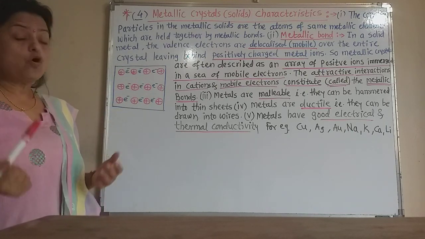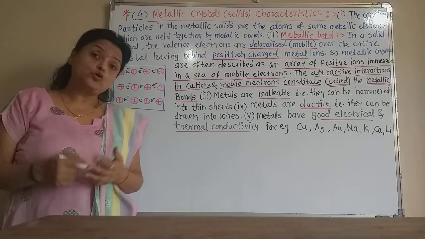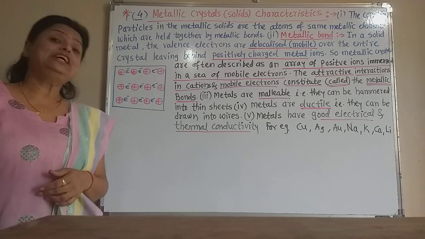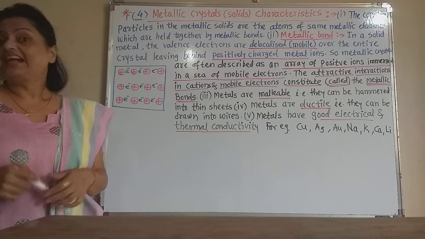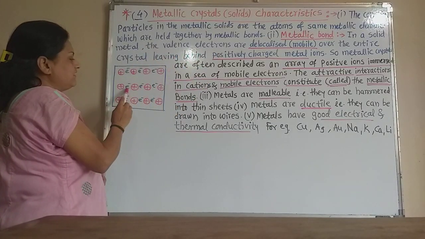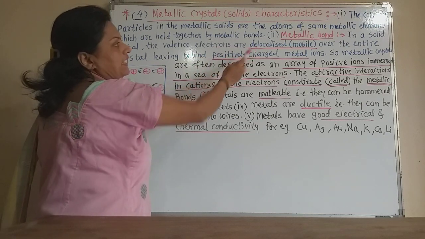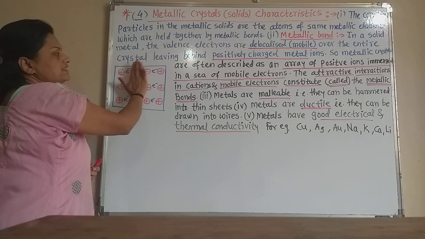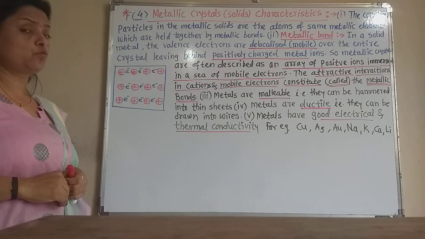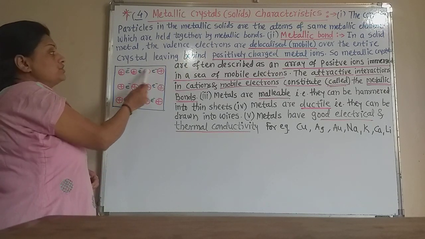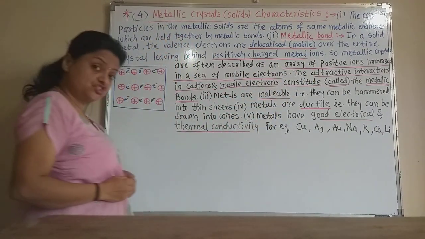So the metallic bond is the attractive force between the positively charged ions of the metal and the delocalized valence shell electrons. In solid metal, the valence electrons are delocalized or mobile over the entire crystal, and they leave behind the positively charged metal ions.